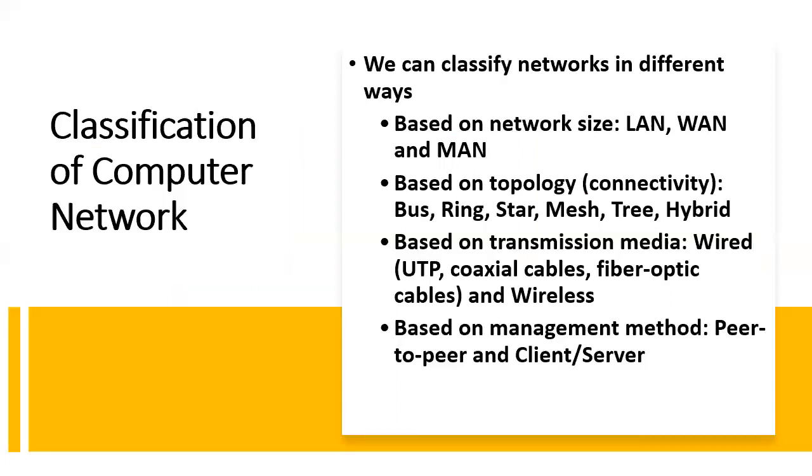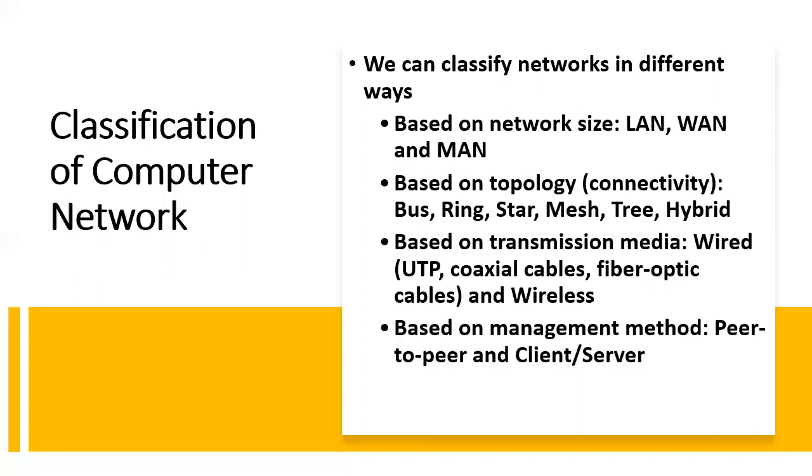Classification of computer network. We can classify network in different ways: based on network size, LAN, WAN, and MAN; based on topology, that's connectivity, which are bus, ring, star, mesh, tree, hybrid; also based on transmission media, which are wired, UTP, coaxial cables, fiber optic cables, and wireless; based on management method, peer-to-peer, and client or server.